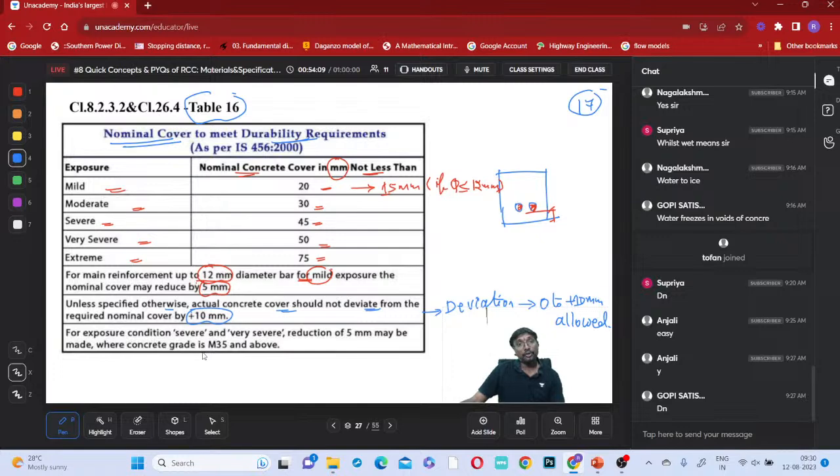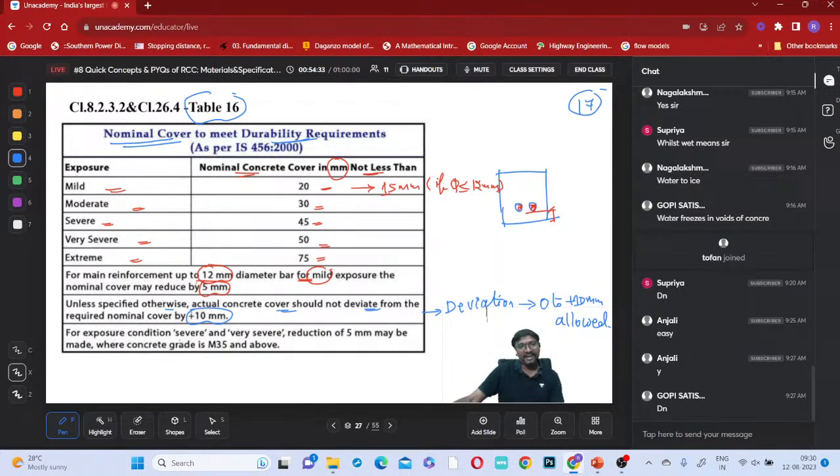So are you supposed to provide cover in any way lesser than these values? Even by mistake, covers should not be lesser than this, right? You can provide a higher value, up to 10 millimeter extra, no problem, but you cannot provide even 1 millimeter lesser than these values, it is not allowed. Now you understood how important that cover is.